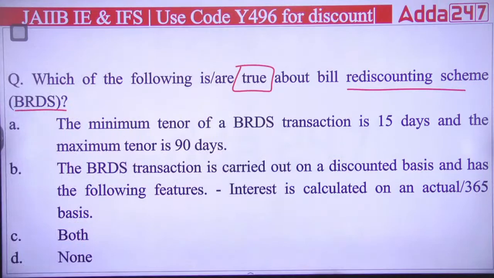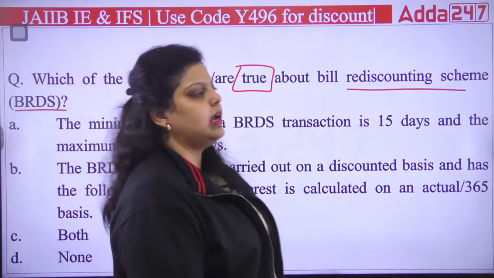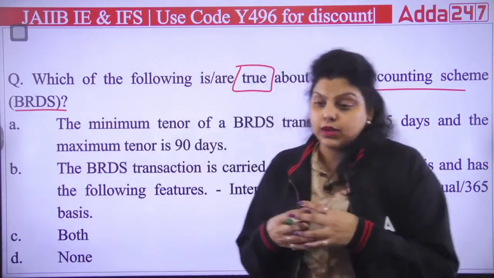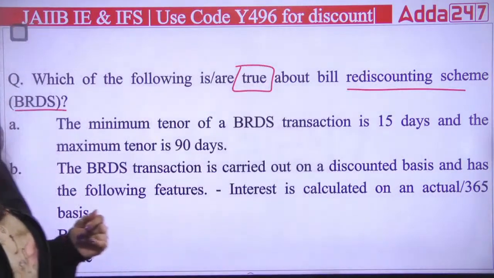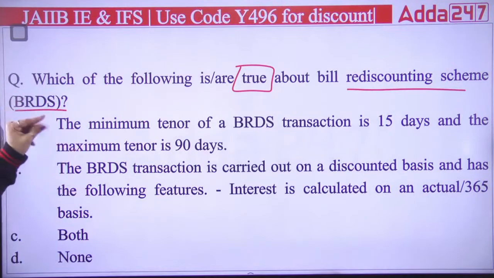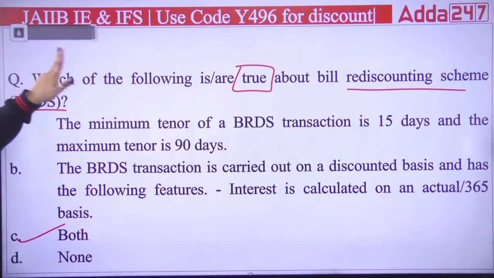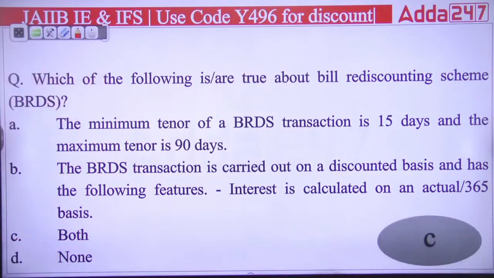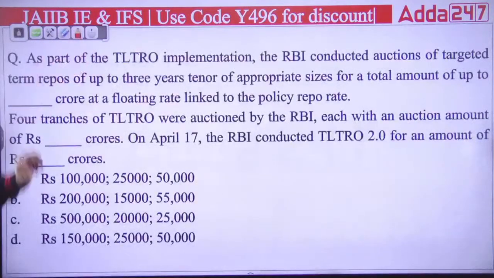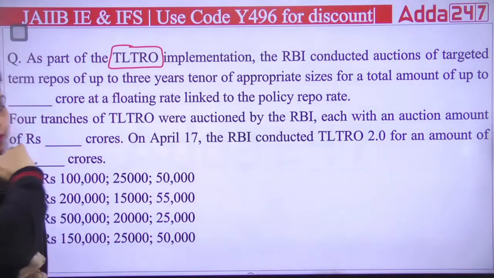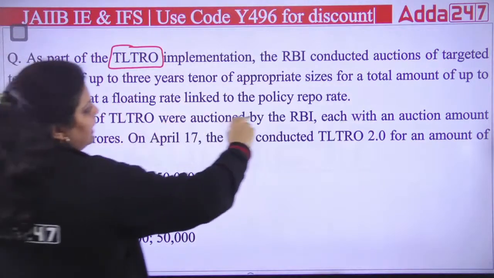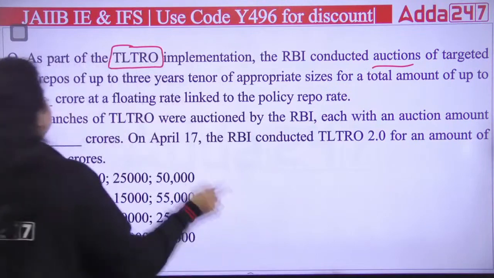So the bill rediscounting scheme was introduced by RBI to make sure that proper liquidity will be available in the market and also to promote the bill culture in the economy. That's why RBI has introduced the BRDS scheme. And the right answer will be both. Both the statements are correct when it comes to the BRDS scheme. So the right answer will be C. Clear? Next question.